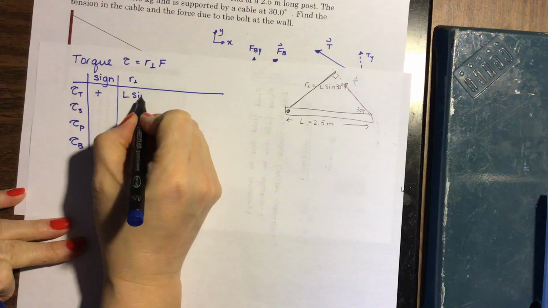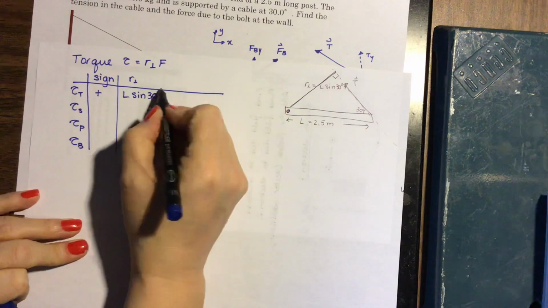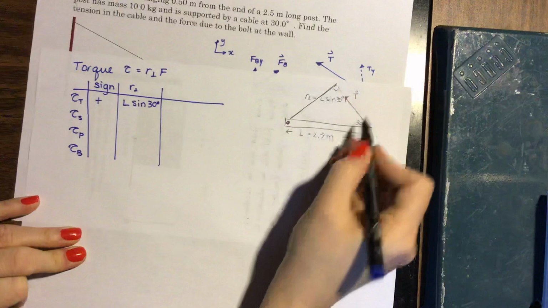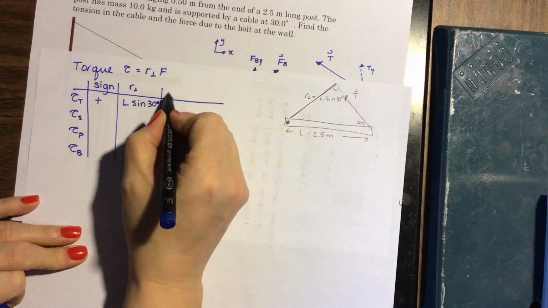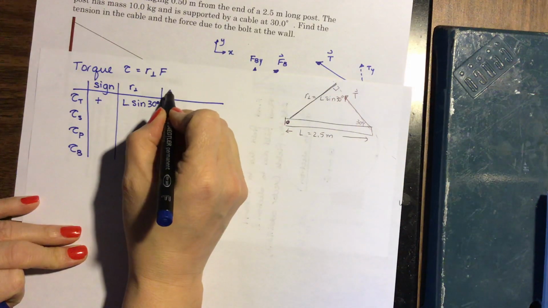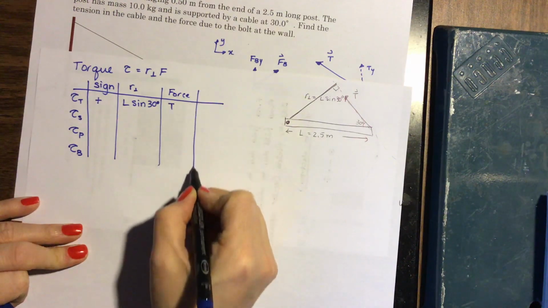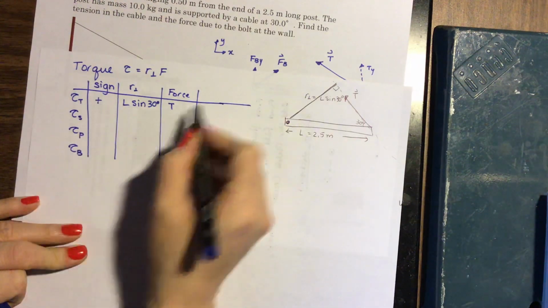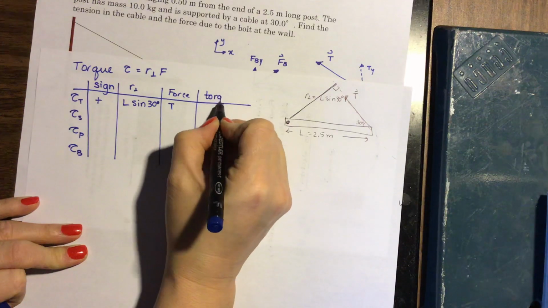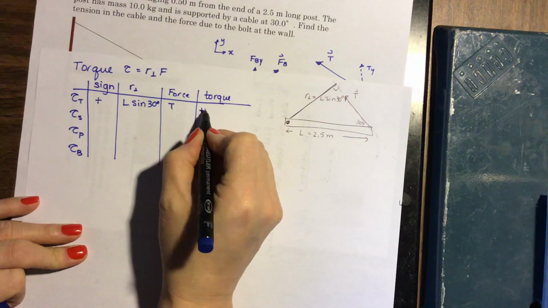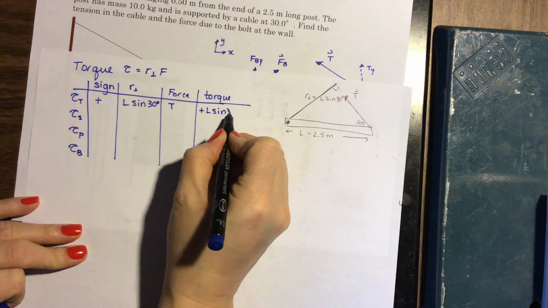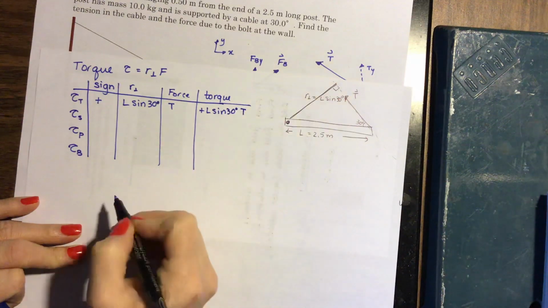L times sine of 30 degrees, or sine theta, whichever you prefer. And then the force we're working with here is the tension force. So then we'll write down our expression for the torque. It's these things multiplied. So our torque is positive L times sine 30 degrees times the tension T.